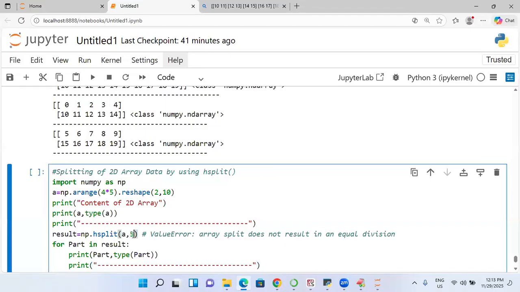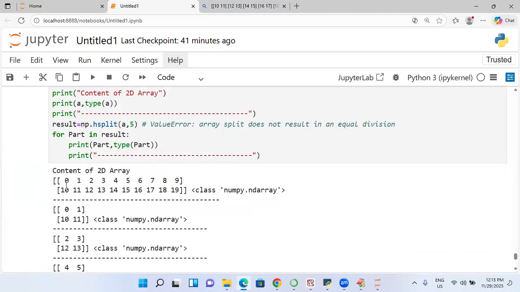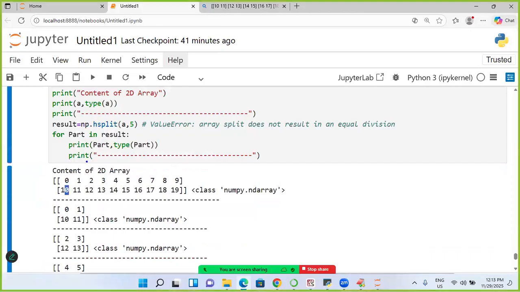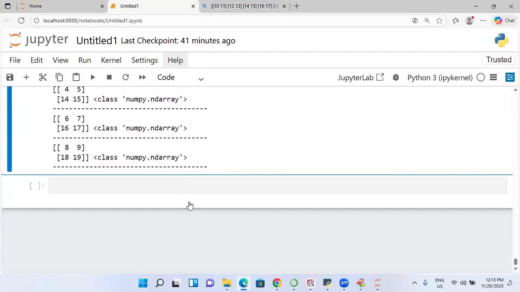5. I will write 5. So you are going to get it. Two parts. This is called one part like this. Already you figured it out. These many parts are going to be coming. Without this also I can go for using slicing concept. I can do it. Is it clear?